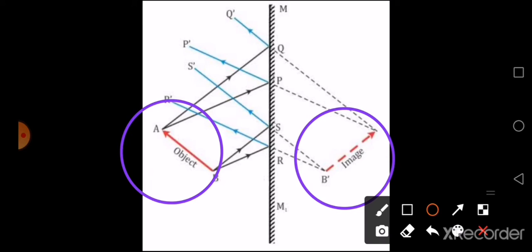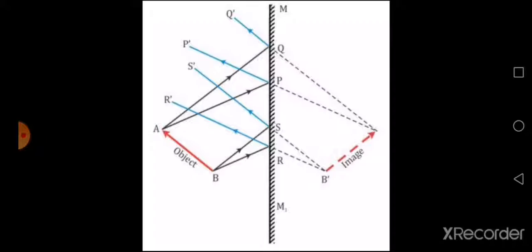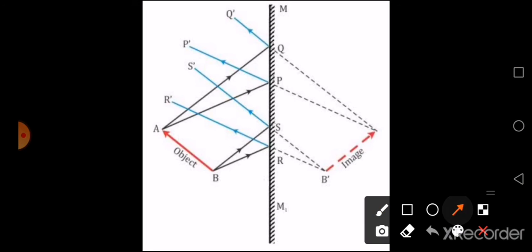Got it? Now second thing which you have to note here is, if you analyze the distance from the mirror, the distance of the object from the mirror will be equal to the distance of the image from the mirror, behind the mirror and in front of the mirror. Both object and image are going to be equidistant from the mirror. So these are the few points you are going to get from the second case you are going to consider.